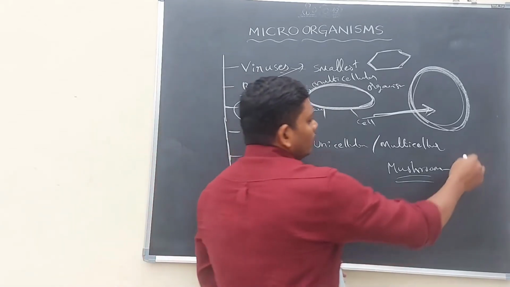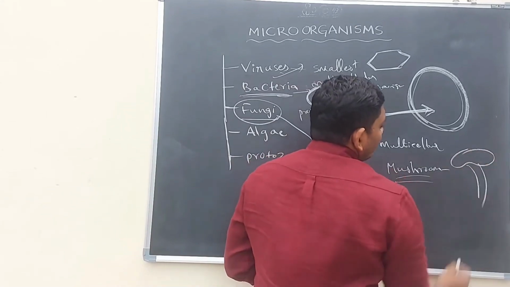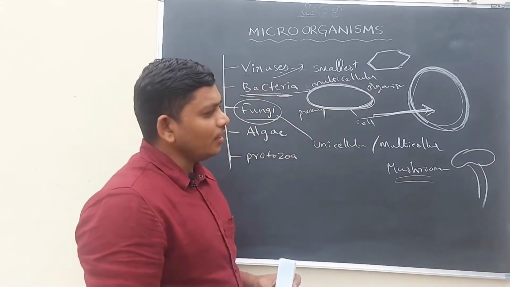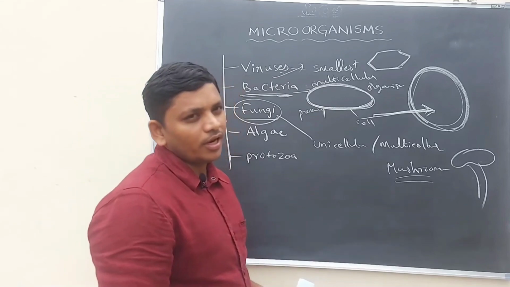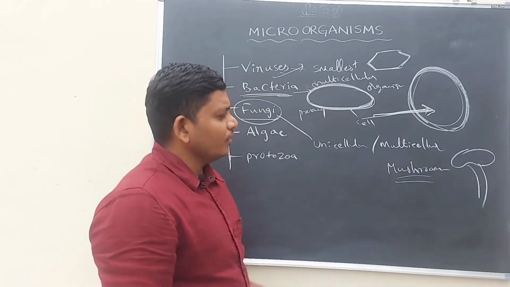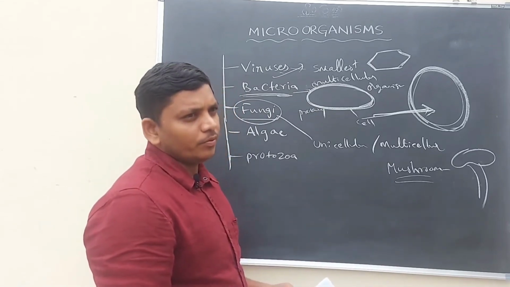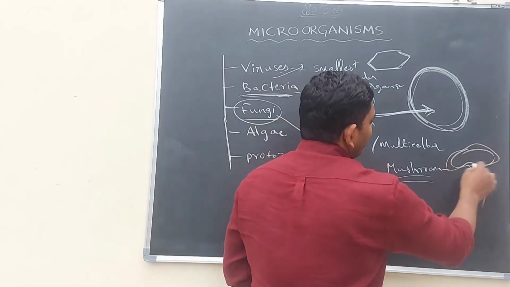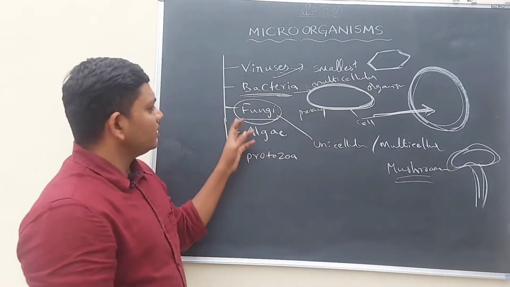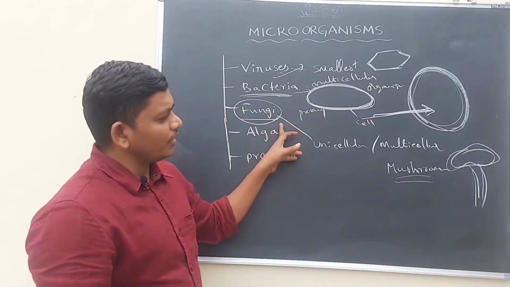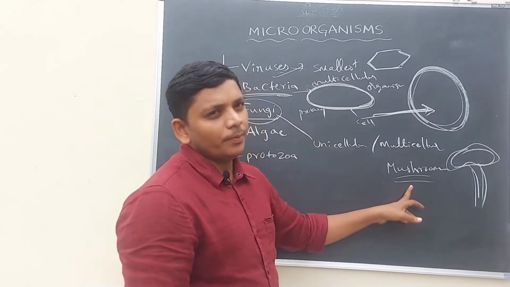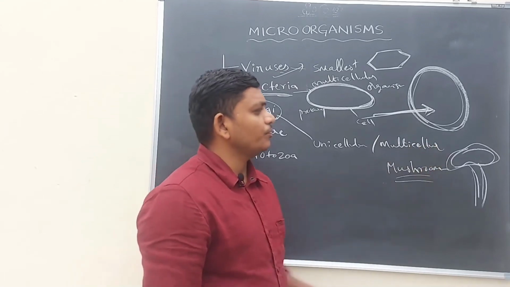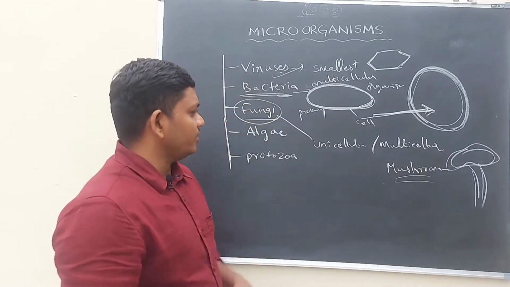Mushrooms are very rich in protein. Nowadays, everywhere in the market, we buy them for eating purposes. So mushrooms are big in size when compared with any other fungus. Generally fungus is a microorganism, but a mushroom is a little bit bigger than the others. That is why it is easily seen by our naked eyes.